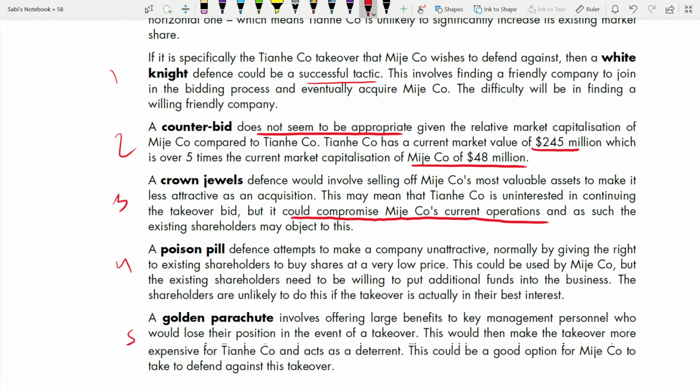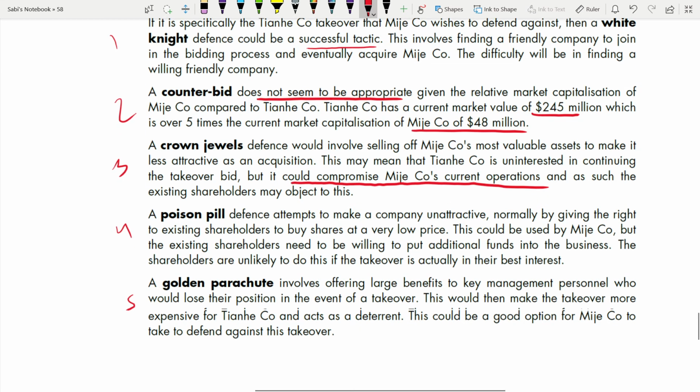You are selling valuable assets. Poison pill. What is poison pill? It is a defense attempt to make a company unattractive, same as crown jewels. It wants to make a company unattractive, but the way is different. Normally, by giving the right to existing shareholders to buy shares at a very low price. This could be used by Major, but the existing shareholders need to be willing to put additional funds into the business. Yes, this could be used.